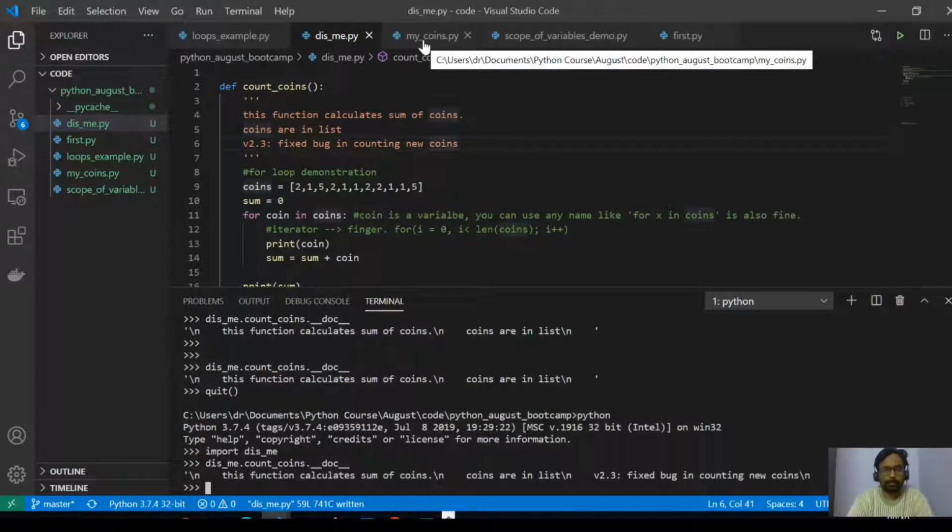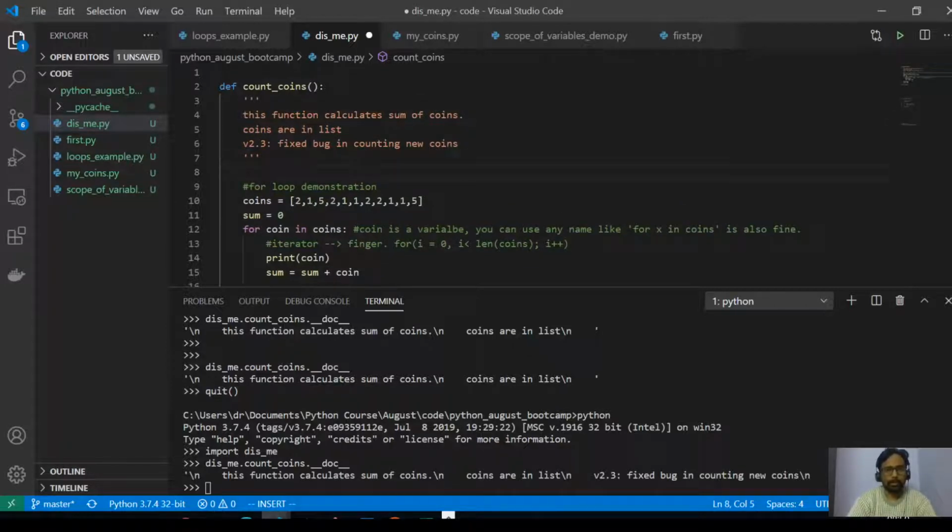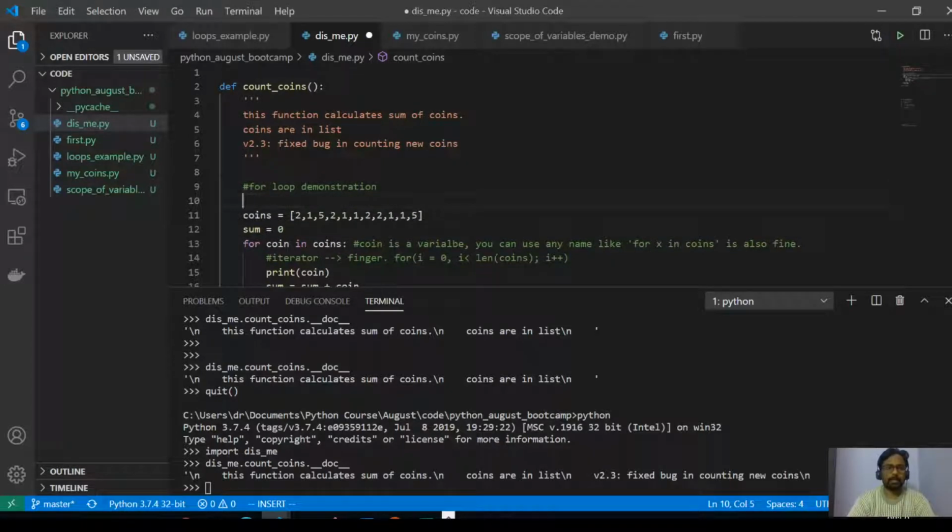Sir, hello. Sir, will the doc string start with a hashtag? No. That's a good question. This won't be part of compilation. This is not a comment actually. Some people use it for comments, but in Python, whatever starts with a hash is a comment.